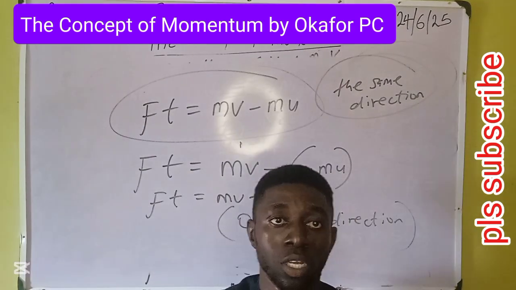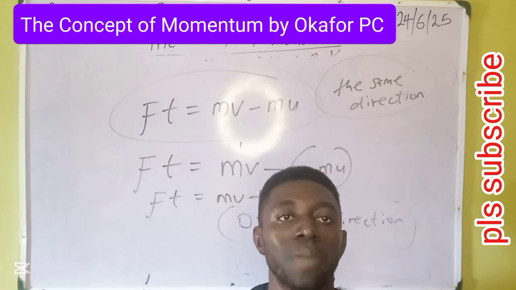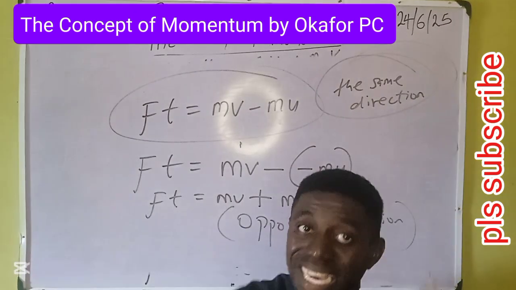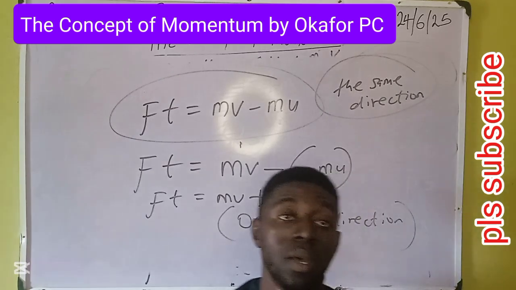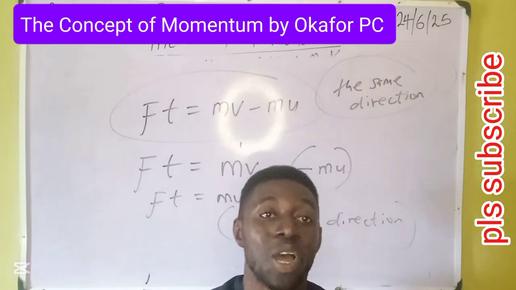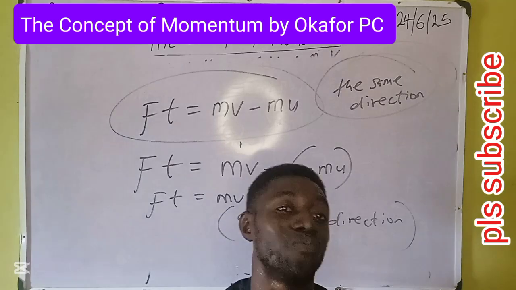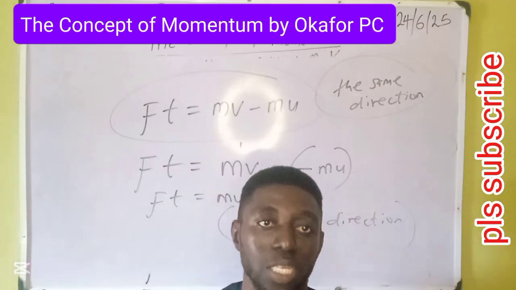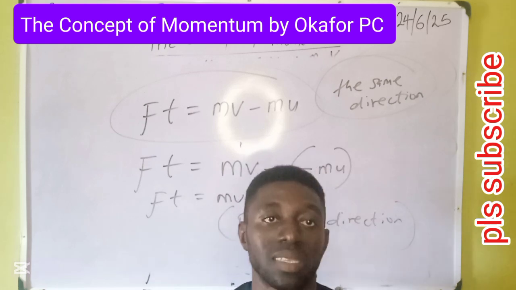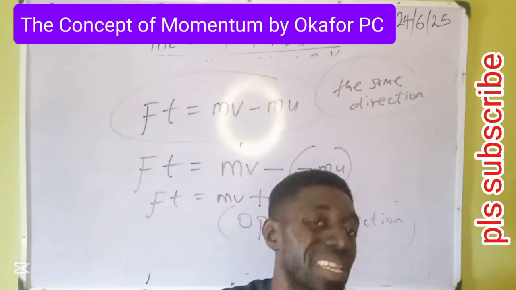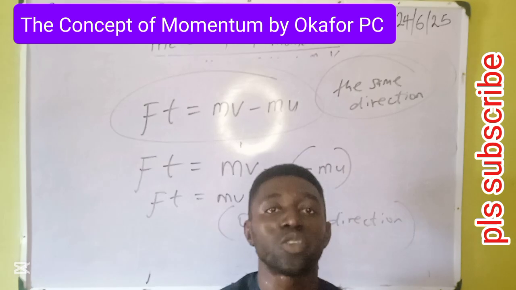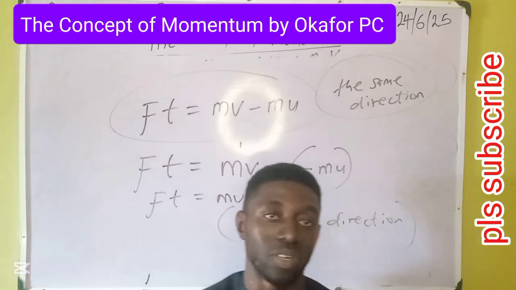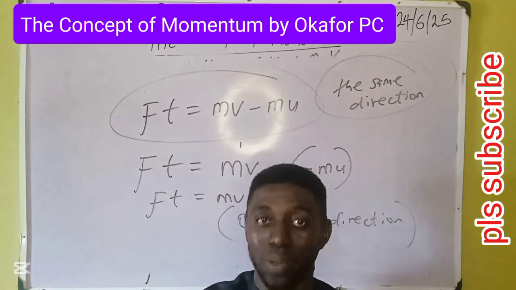In the same direction, the change in momentum uses one minus. In opposite direction, you have two minus. One of the minus indicates opposite direction. Minus times minus plus. In summary, there is no motion in the absence of momentum. Momentum is directly proportional to speed, provided the mass is what? Constant. The unit of momentum is the same as the unit of impulse. Therefore, momentum is either measured in Newton seconds or kilogram meter per second. Thank you. Stay tuned. Please do subscribe.